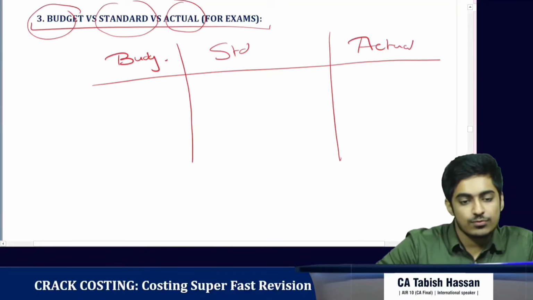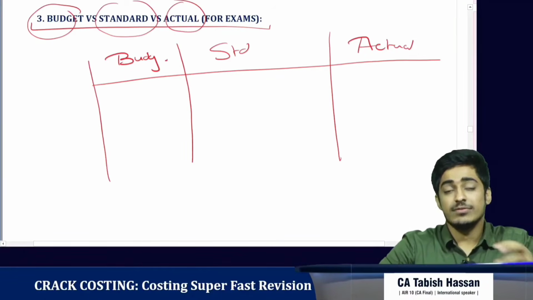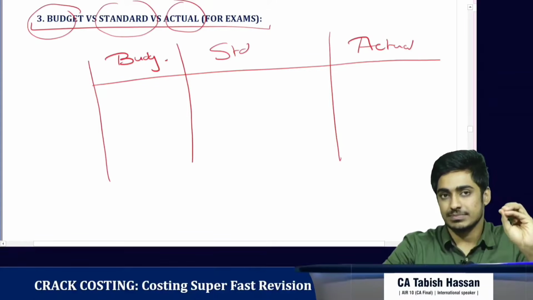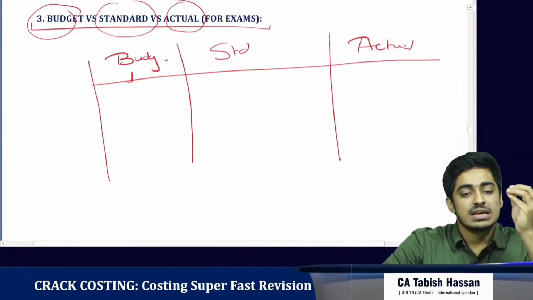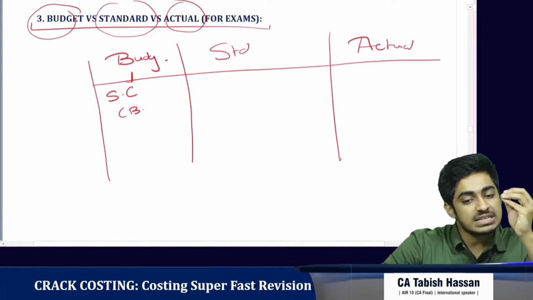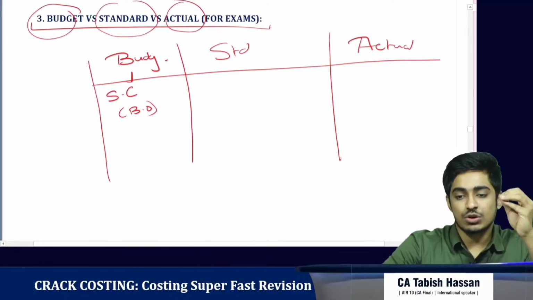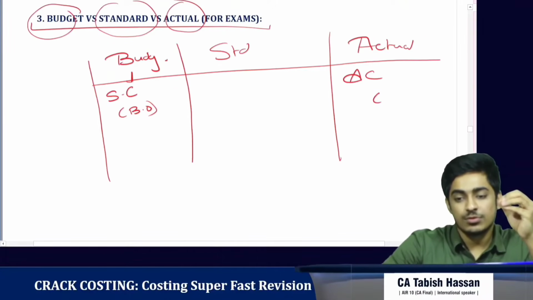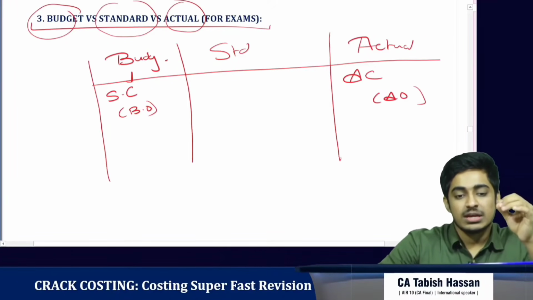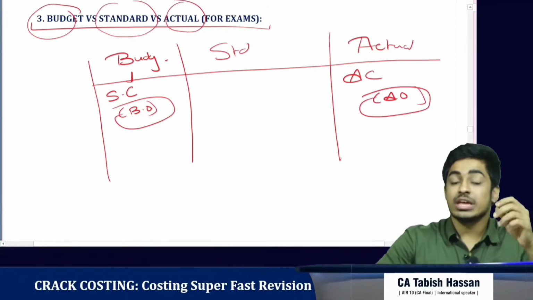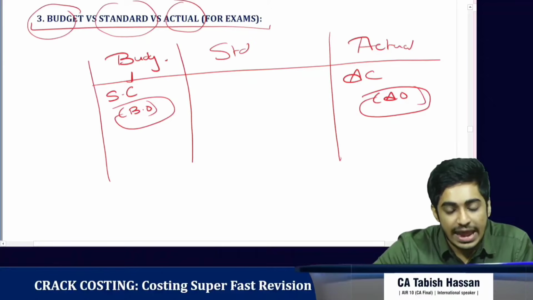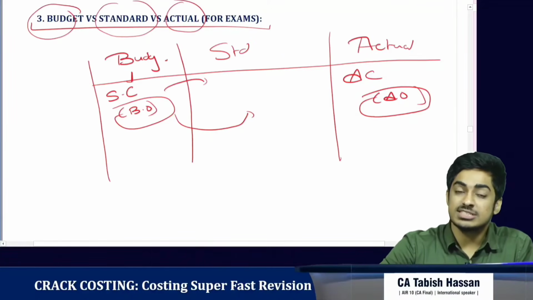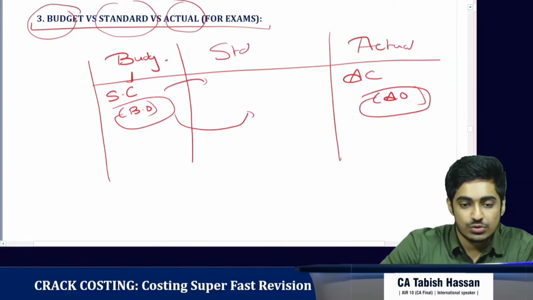Whenever they use the term budget in a standard costing question, it means standard cost for budgeted output. The actual cost is actual cost for actual output. The budgeted output and actual output cannot be compared, so we always have to bring the standard cost for actual output. This is called the term standard in the exams.